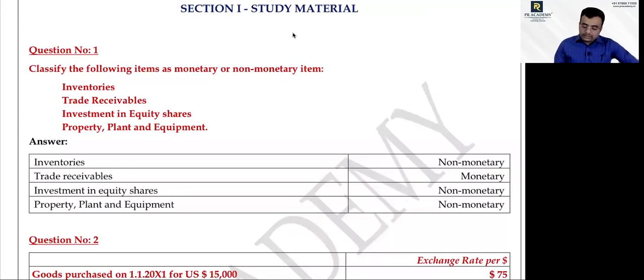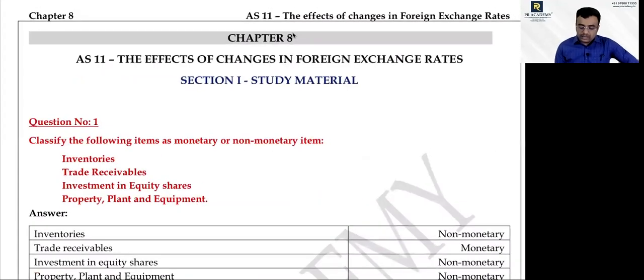Classify the following item as a monetary or non-monetary item. Inventory: monetary or non-monetary?